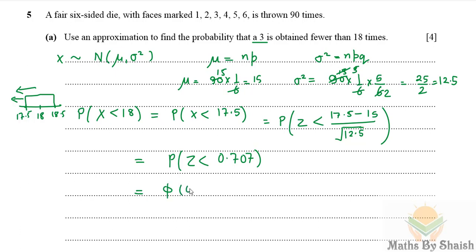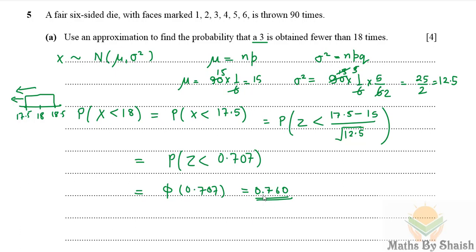So it is phi of 0.707, and this value from the distribution table is 0.760 till 3 significant figures. That's the probability of getting 3 fewer than 18 times.